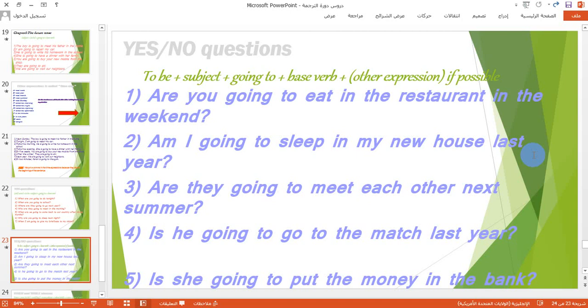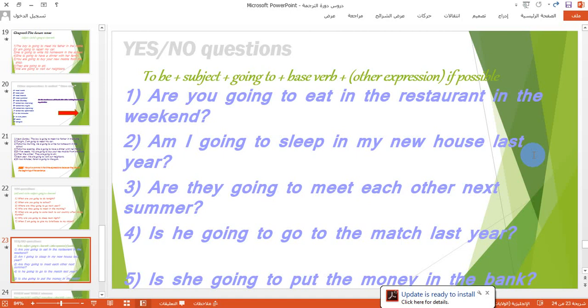So this is how we can use this type of question in the future tense. We put the verb to be at the beginning of the question, and then we complete the question with the subject, then "going to", then the base verb, and then if you want to add some other expressions, no problem, go on.